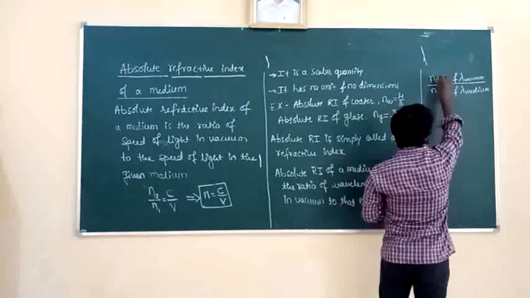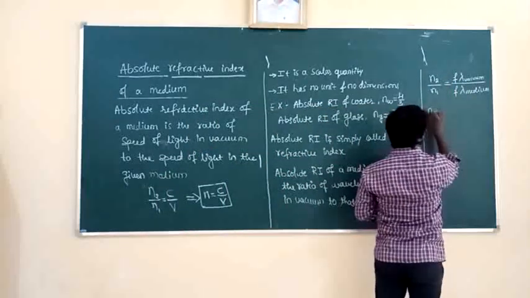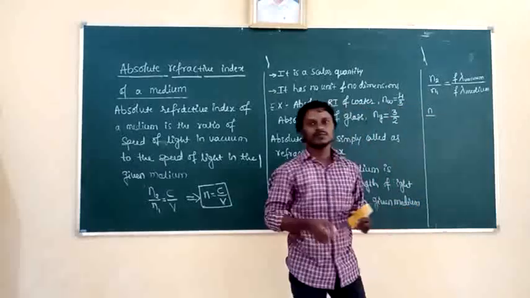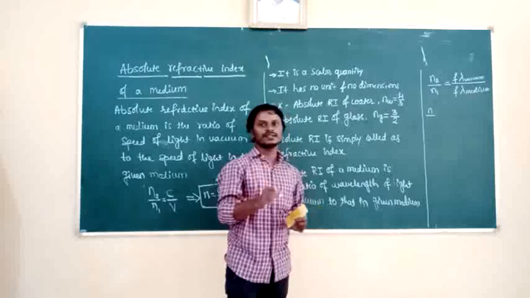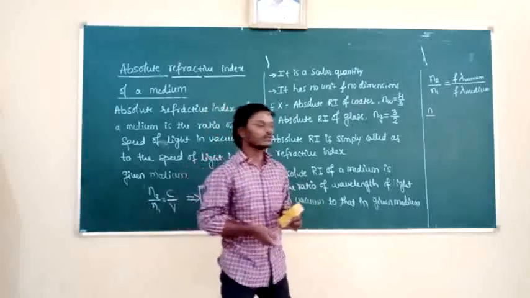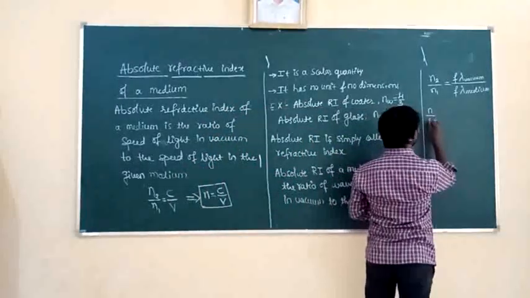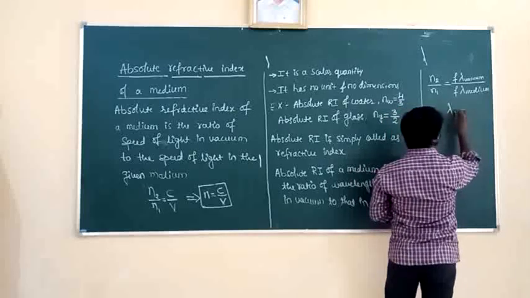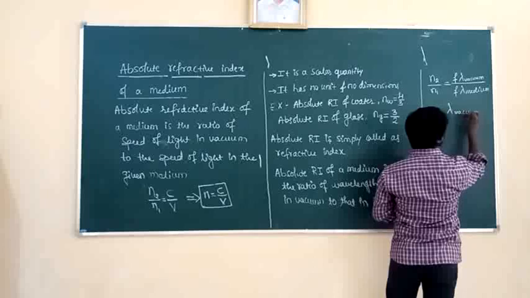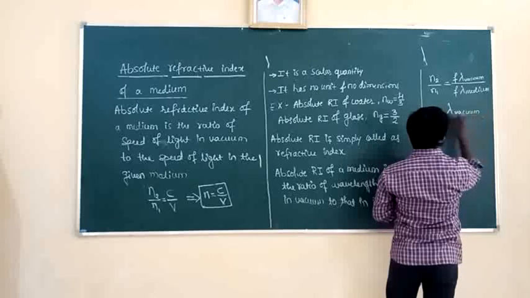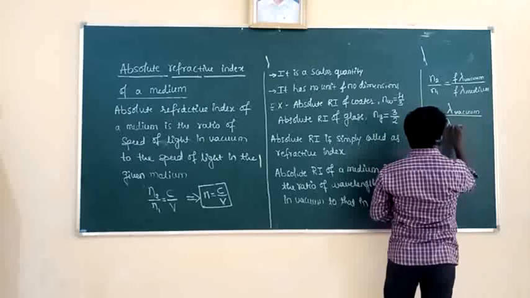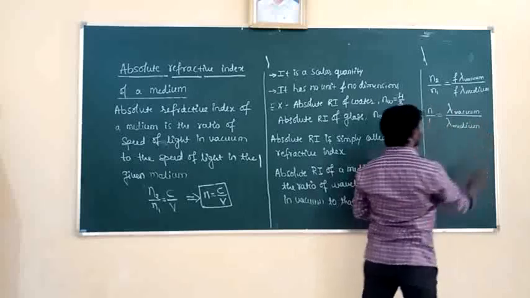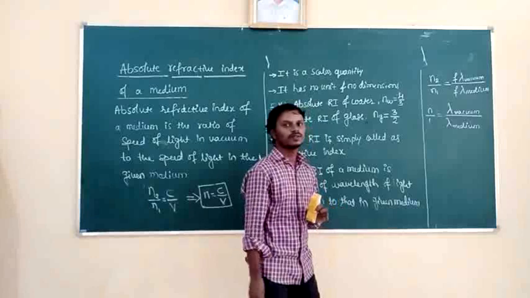So the refractive index of the given medium I will take as n. The refractive index of the first medium, which is the first medium here? The first medium is nothing but vacuum. Then what is the refractive index of vacuum? 1. That is n by 1, that is equal to the wavelength of the light in vacuum to the wavelength of the light in the medium. So it is another way to define the absolute refractive index in terms of wavelength.